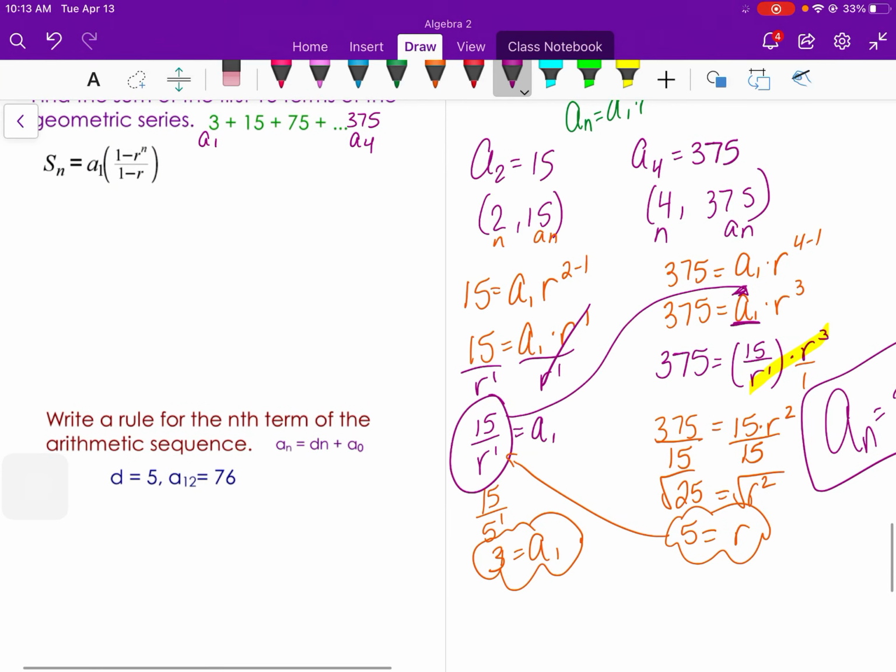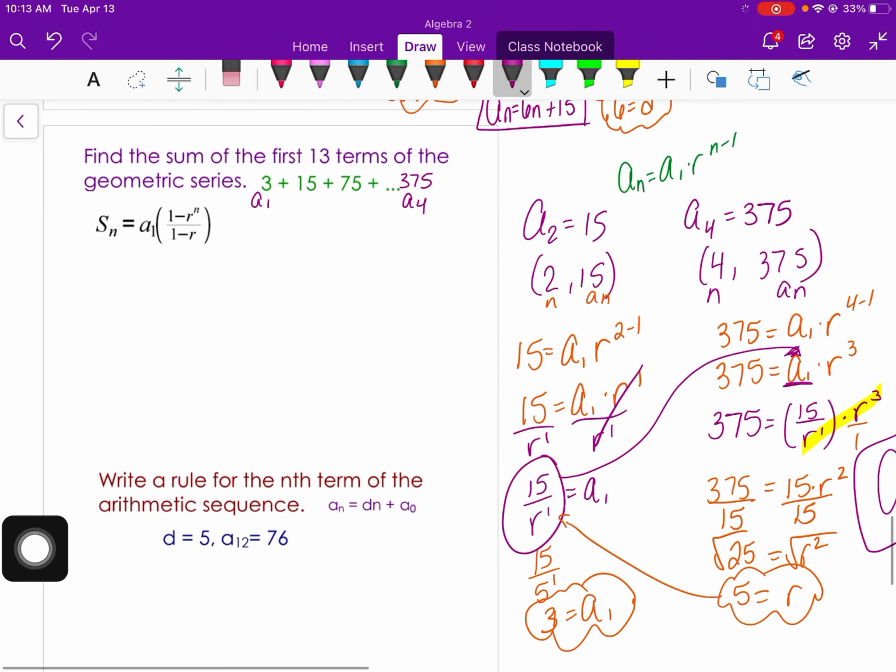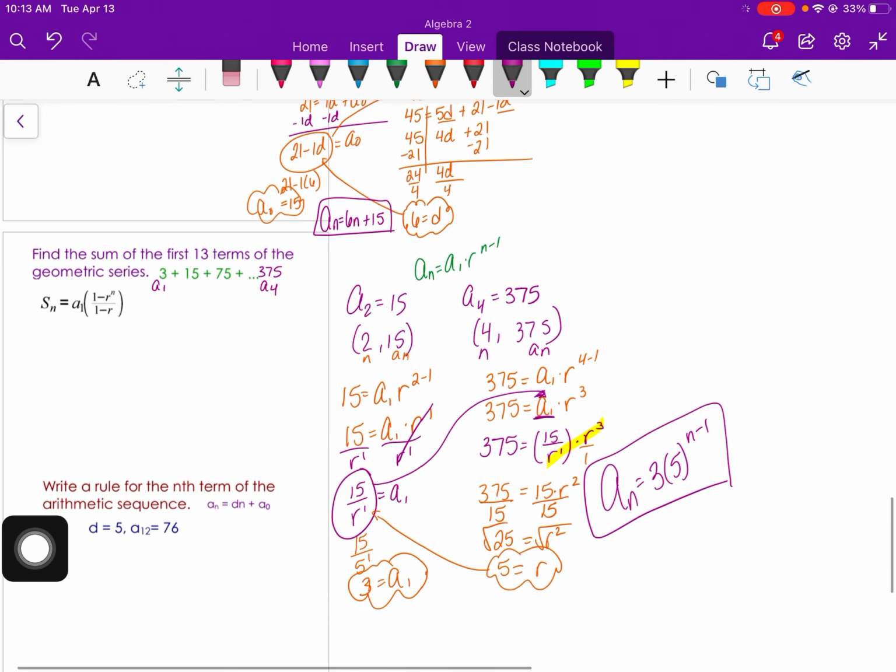There's a few more problems if you want to practice another sum or finding given two terms, etc. Otherwise, we can save those for in class too.